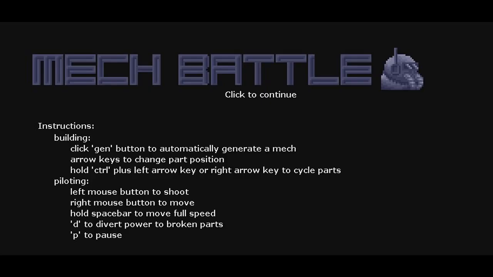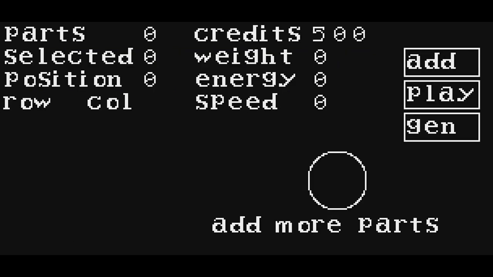Next. We're playing Mech Battle. Building, instructions, building. Click Gen button to automatically generate a mech. Arrow keys to change the position. Hold control or left arrow, right arrow to cycle parts. Then left mouse button to shoot, right mouse button to move, space bar to move at full speed, D to divert power broken parts. Got it.